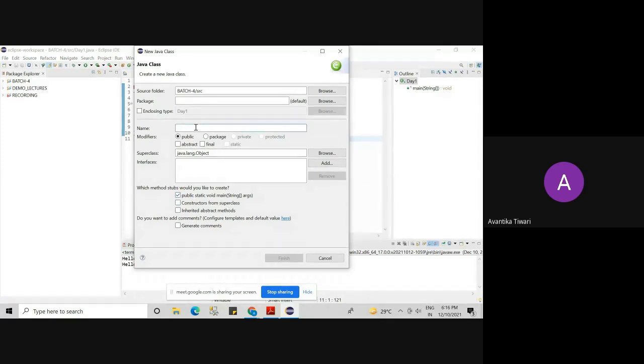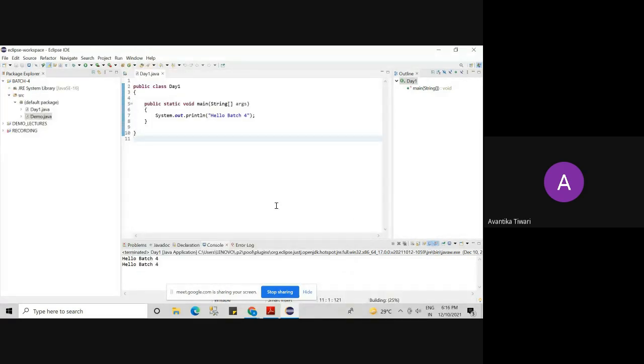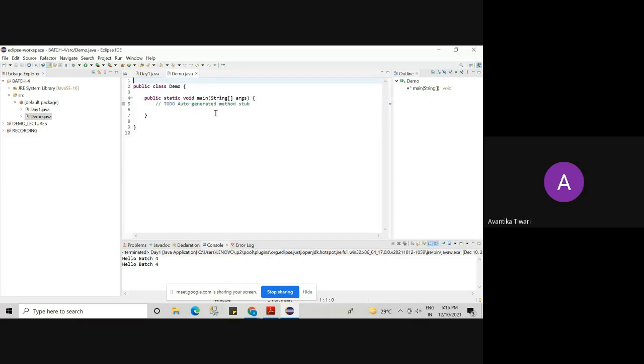And what is the name of the class? I want to name my class as demo. Just click on finish, and you will see that a demo class will be created. Can you see? Demo.java. You don't have to worry about the extensions also. Eclipse will take care of all those things. In this demo class, the class has already been created. The main method has already been written.